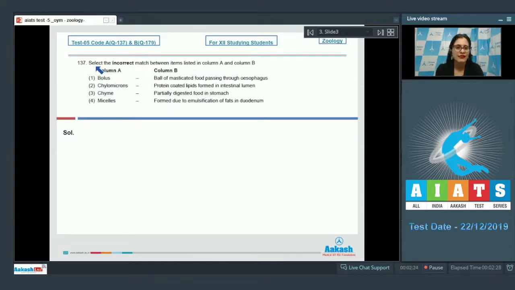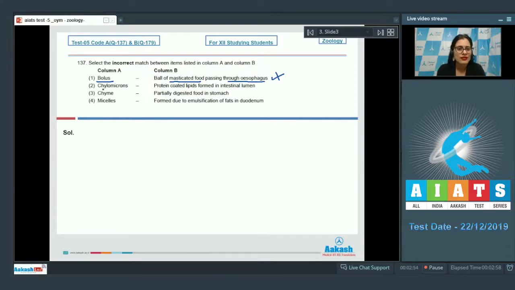Question number 137. Select the incorrect match between items listed in column A and column B. And the very first match given is bolus and the match is ball of masticated food passing through esophagus. And as it is a correct match, this cannot be a correct answer to our question because bolus is masticated food that pass through esophagus and alimentary canal.